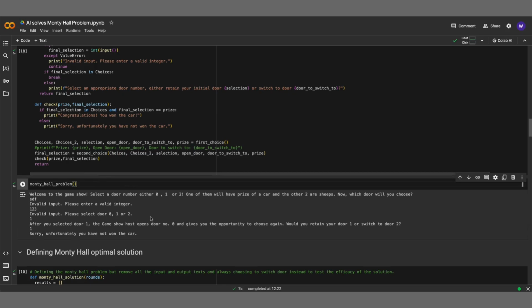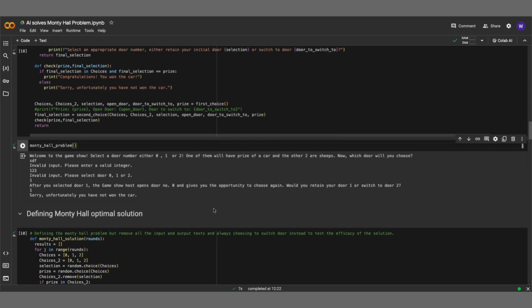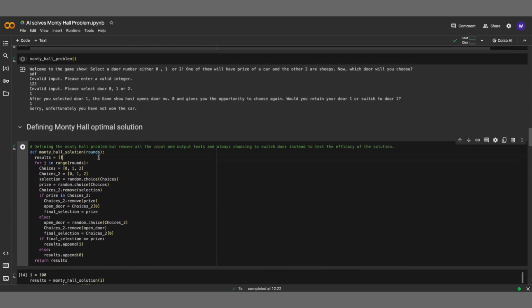Great, it seems to be working as expected. Now, we can put the optimal solution to the test. We will code out another function for the Monty Hall solution, and remove all the human inputs. We will pass in a parameter called rounds for the number of times we want to run this. As the solution is to always switch doors, the initial choice doesn't matter and we will randomize it, similar to what we have done for the prize-winning door.